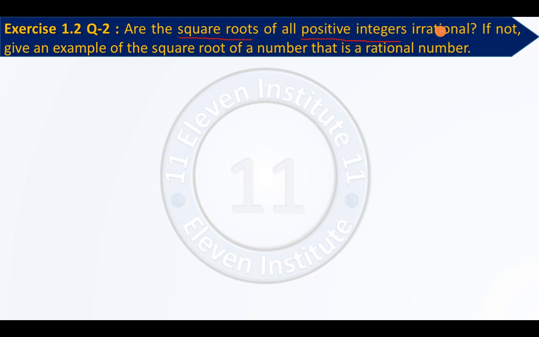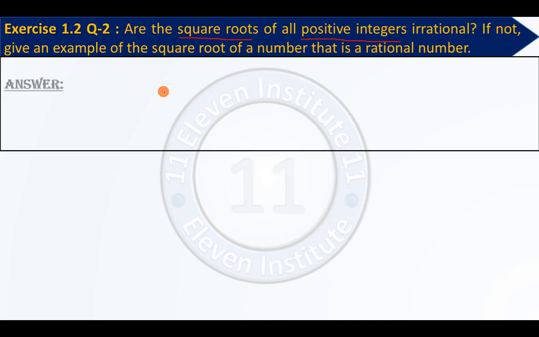Irrational? No, they are not irrational. Some of them are rational also. If not, give an example of square root of a number that is a rational number. First of all, the answer is no. Try to understand what they are trying to say to us: square roots of all positive integers. Let us write some positive integers over here.